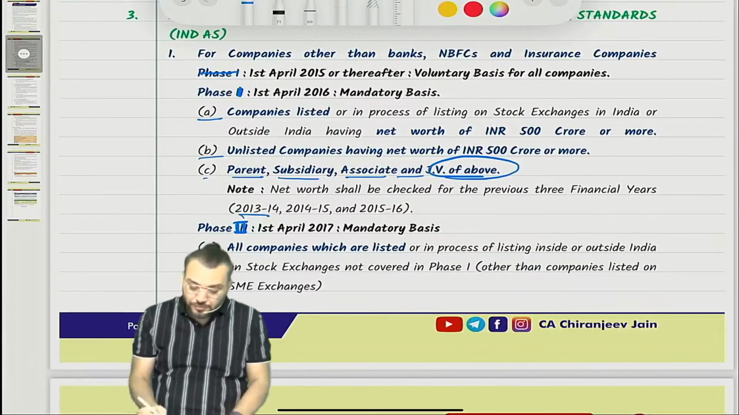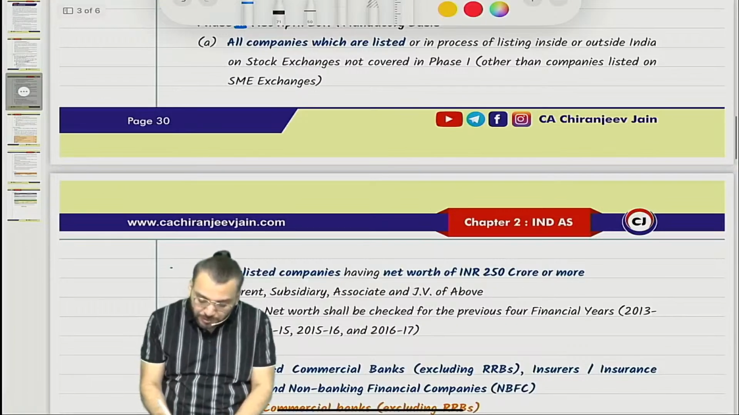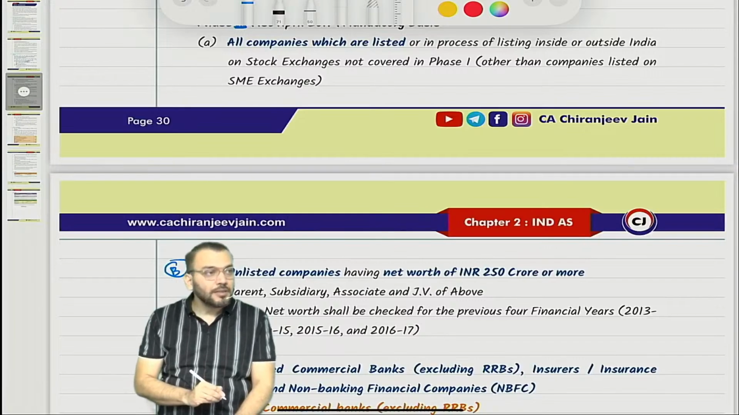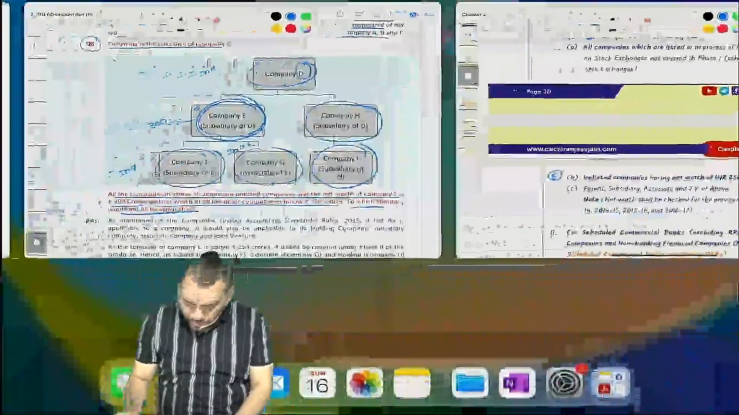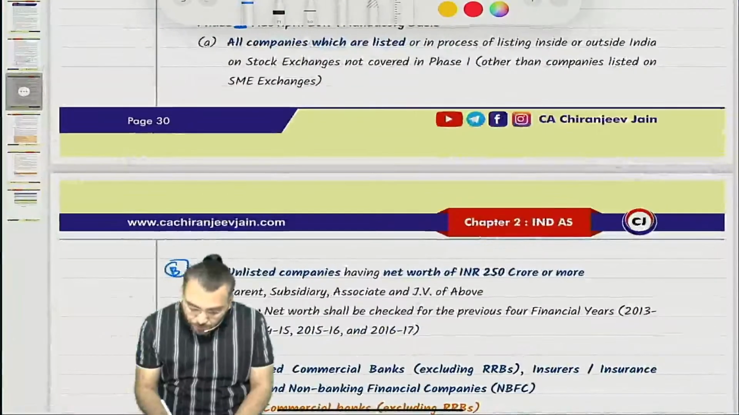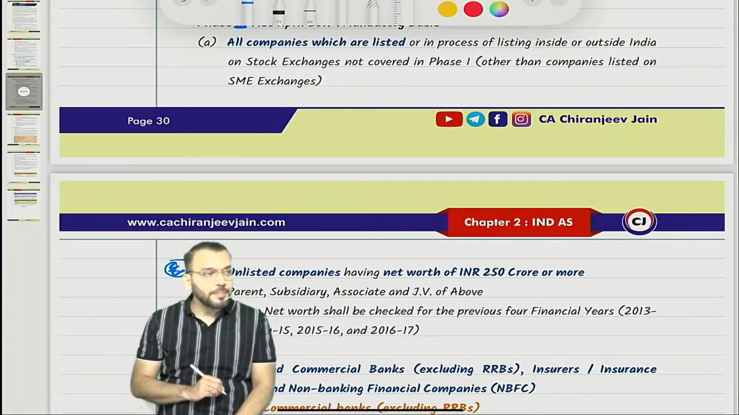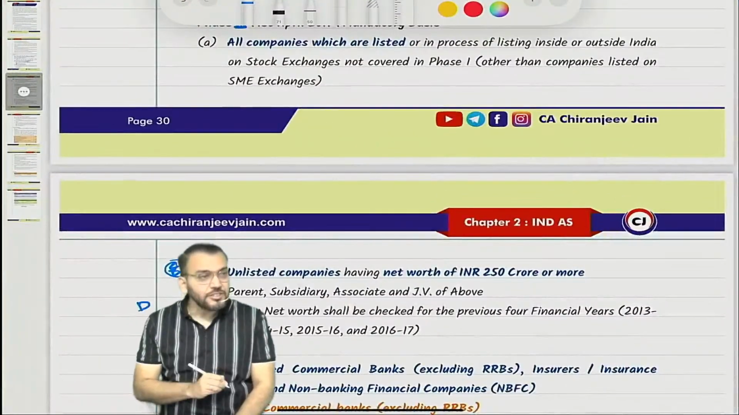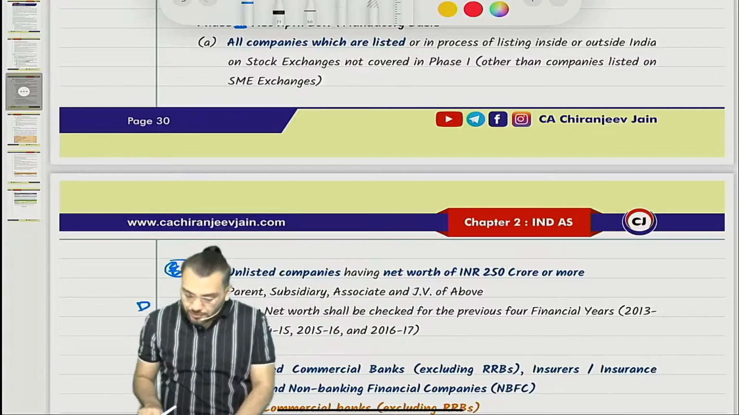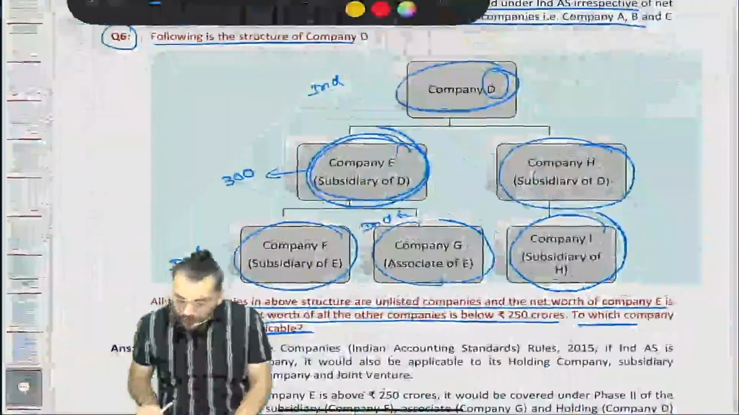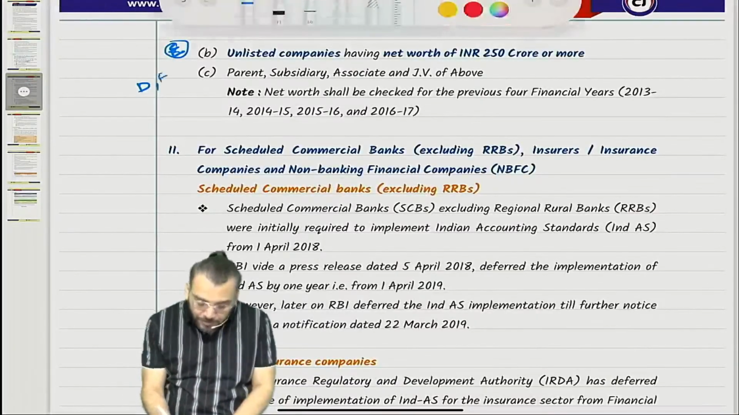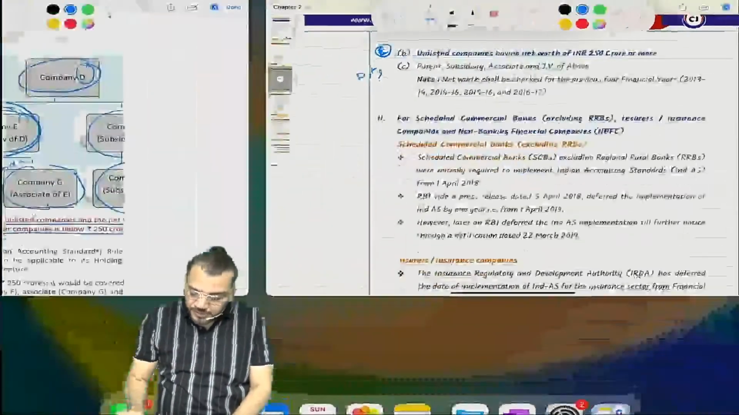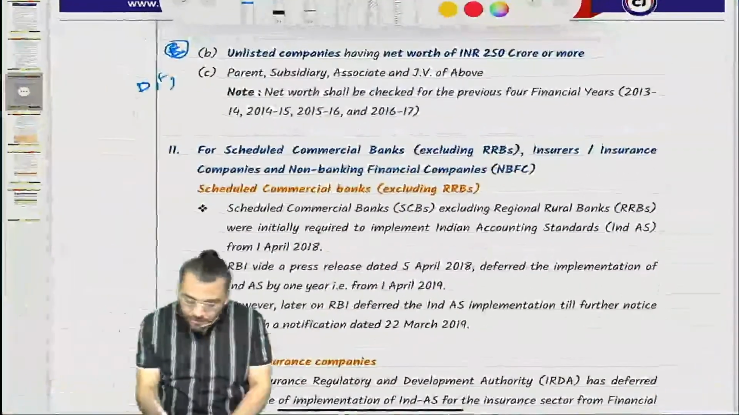So as per the rules under Phase 2, can I say Company B, sorry, Company E, was in point number B, and their parent, who is their parent? Company D will come in point number C. Their subsidiary, who is the subsidiary? Company F will come in point number C, and their associate, Company G, will also come.